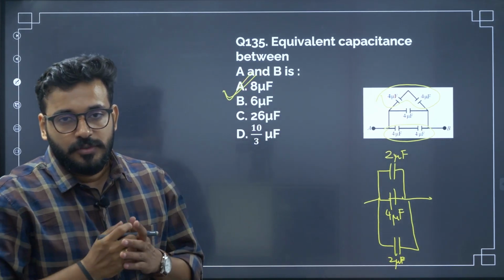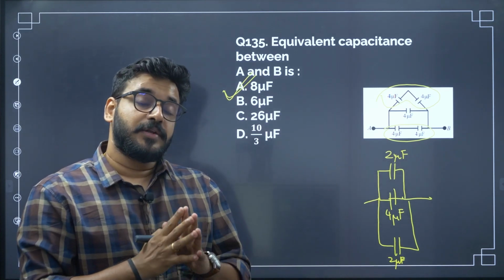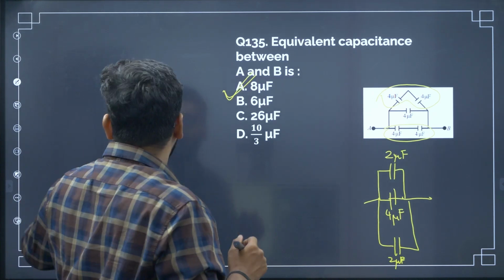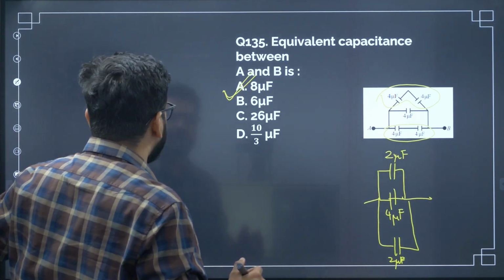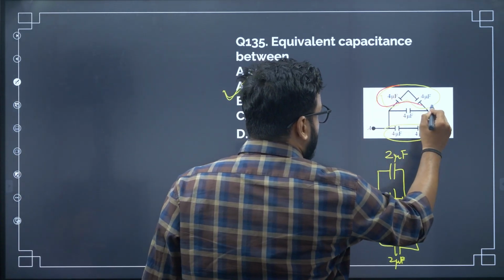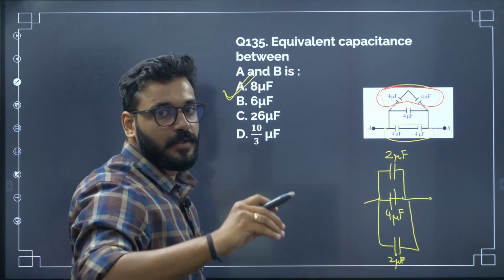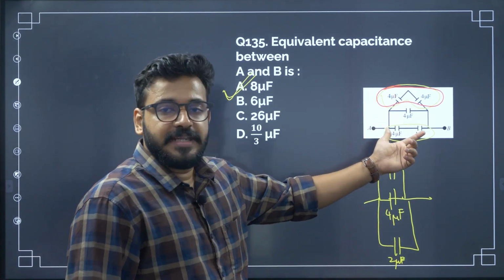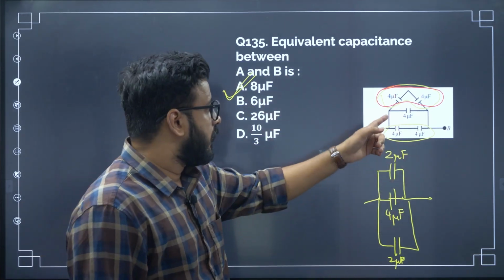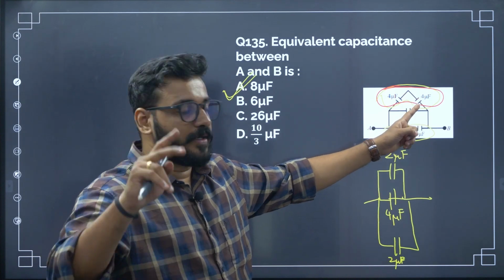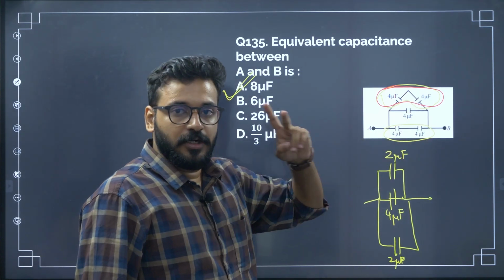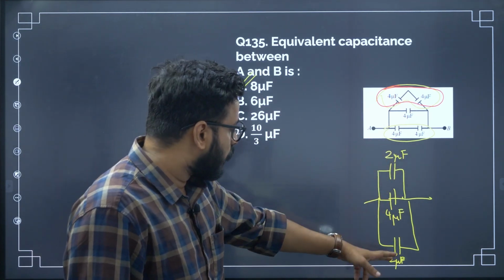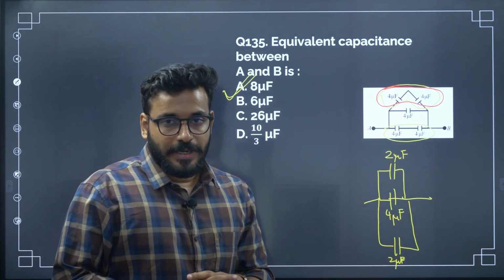Very simple question. So yes, you need to be very, very clear and you have to practice a lot of combination of capacitors, like the series one and parallel. What happens in series, what happens in parallel? In series, they reduce. The same 1 by C1 plus 1 by C2, that formula you have to use. If they are identical, C by number of capacitors. So they are identical, 4 by 2, 2. Here also 4, identical, there are 2 of them, 4 by 2, 2. And in parallel, it's very simple. You simply add them. Parallel, 2 plus 4 plus 2, it is 8. Alright. So this is how you get the correct answer.